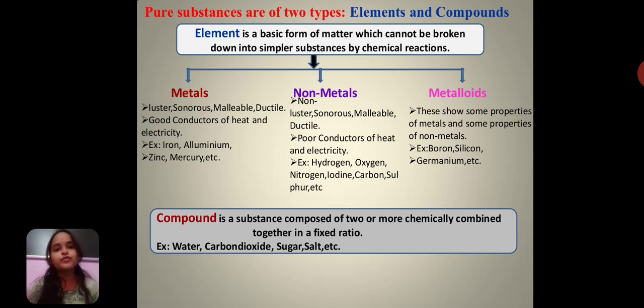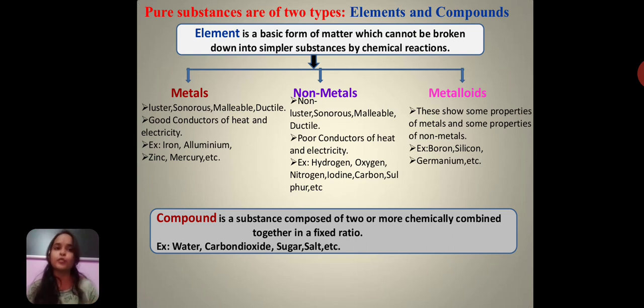Pure substances are of two types: elements and compounds. That is, we classify pure substances into two types, one is an element and the other is a compound. When it comes to an element, we say that similar atoms make up an element. Take the example of the simple hydrogen element. We write it as H, represented as 1H1, right? That is, the hydrogen element is formed by the combination of similar kinds of atoms. So similar kinds of atoms give us an element.